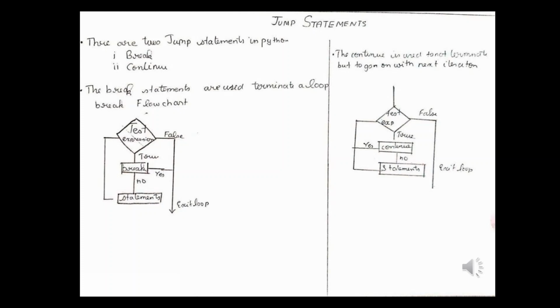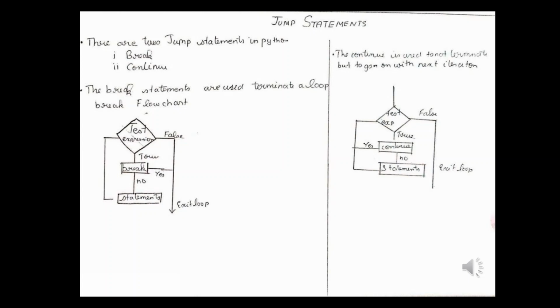Now let us see the continue statement. This continue statement is used to skip the rest of the code inside of a loop for the current iteration only. The loop does not terminate, but it continues with the next iteration. So in the case of a continue statement, at first the input goes to the loop, and if it is true, if there's a continue statement, it does not go to the statements.